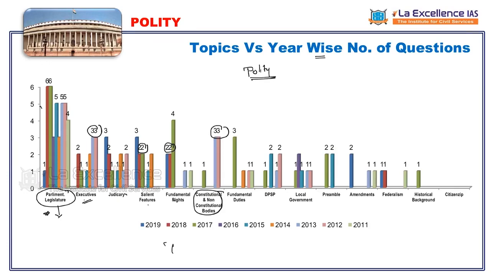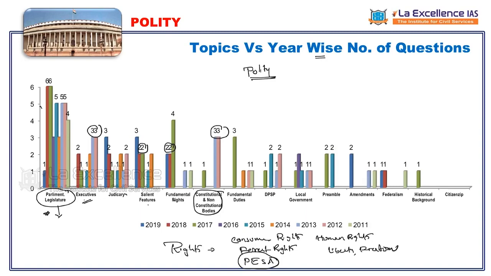Now one more issue: in the fundamental rights, they are asking rights-based questions: consumer rights, forest rights, and then Panchayat Extension to Scheduled Areas. This year I'm expecting a question on this. Like this, human rights, basic concepts of liberty, freedom, and then basic concepts related to secularism, religious rights. These are questioned these days.